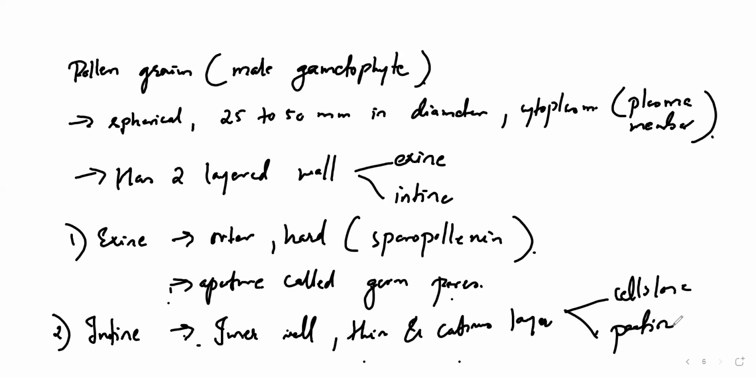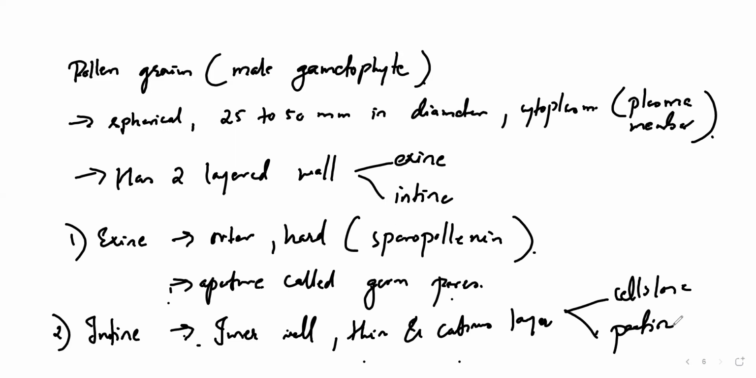So the important points are: in the exine, sporopollenin is present, because of which it becomes resistant to many factors like temperature, alkali, acids and so on. Whereas in the intine, there are two things present, cellulose and pectin, which make a continuous layer inside the intine. So these are the two layered walls of a pollen grain.